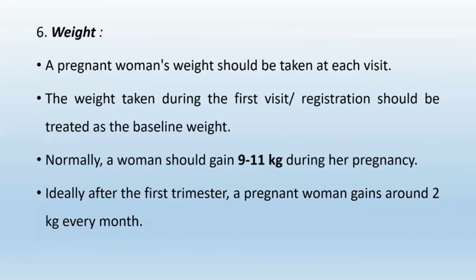Then weight. A pregnant woman's weight should be taken at each visit. The weight taken during first visit or registration should be treated as a baseline weight. And normally, a woman should gain 9 to 11 kg during her pregnancy. Ideally, after the first trimester, a pregnant woman gains around 2 kg every month. So there should be 2 kg weight gain every month after first trimester, means from 4th month.